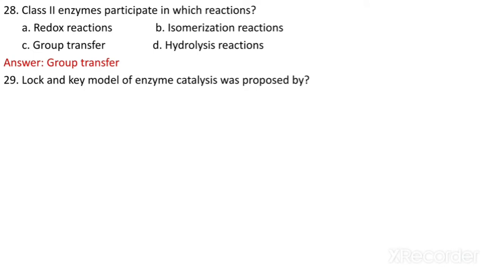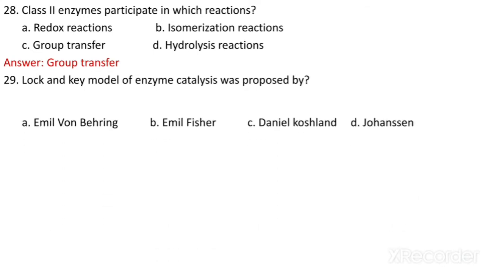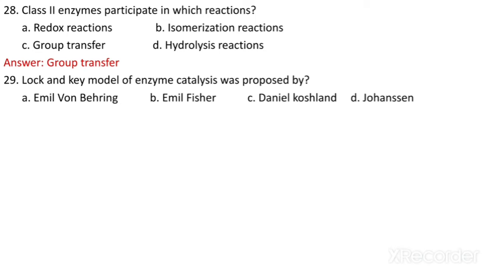The lock and key model of enzyme catalysis was proposed by whom? Emil von Behring, Emil Fischer, Daniel Koshland, Johnson. So it was proposed by Emil Fischer. The lock and key hypothesis is the hypothesis where we can understand the enzyme substrate reaction, how the product is going to form.